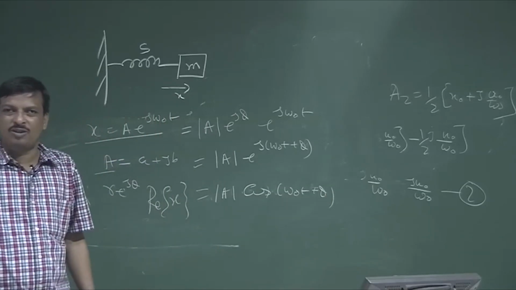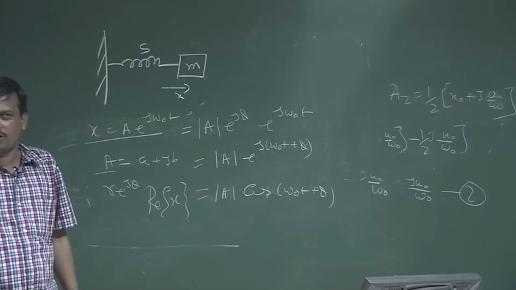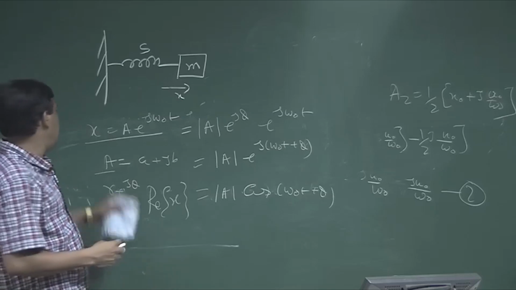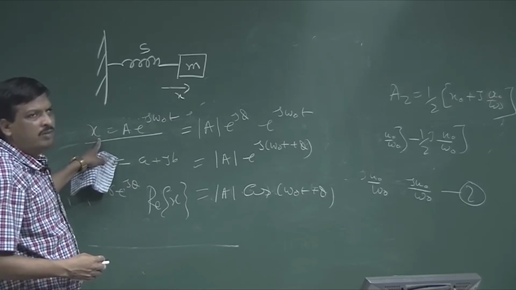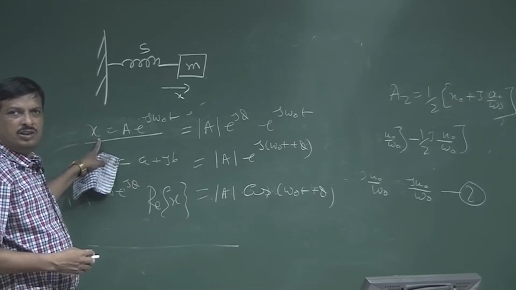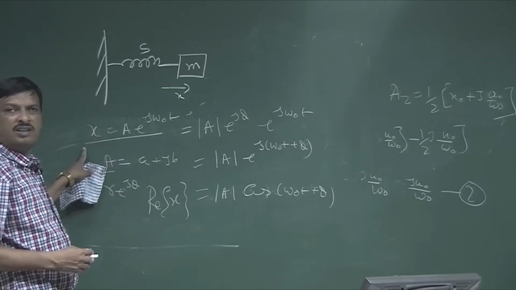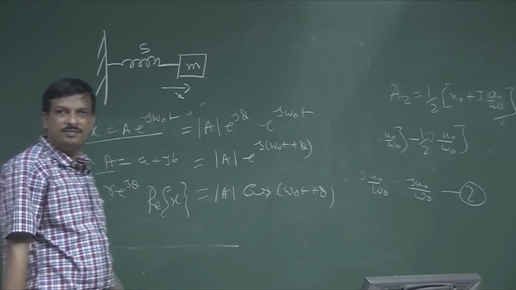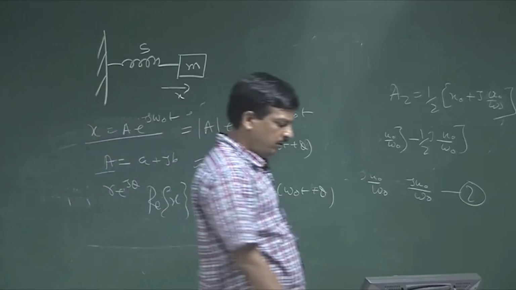Same expression as we derived for the cosine transform, the cosine part. Similarly, if x is in this form, I can find out the velocity u, dx/dt, and I can find out the acceleration, d²x/dt². So both ways I can find out.